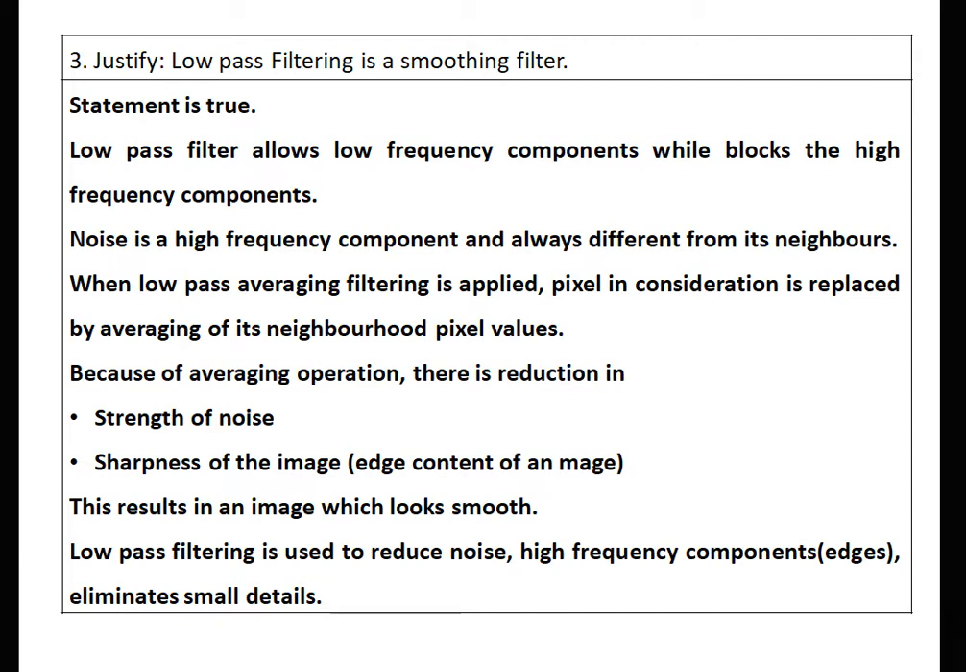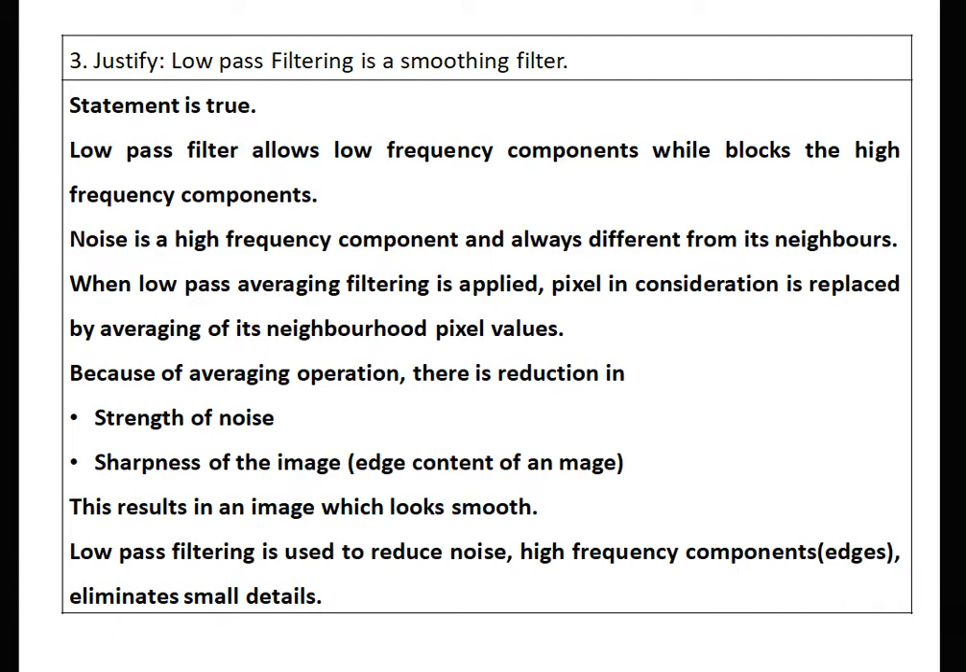Third question: justify that low pass filtering is a smoothing filter. The statement is true. Low pass filter allows low frequency components while blocking high frequency components. Noise is a high frequency component and is always different from its neighbors. When a low pass averaging filter is applied, the pixel in consideration is replaced by the average of its neighborhood pixel values. Because of the averaging operation, there is a reduction in the strength of the noise and in the sharpness of the image, that is, the edge content of an image. This results in an image which looks smooth.